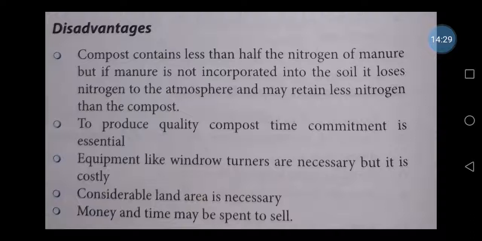Equipment like windrow turners is necessary, but it is costly. Windrow turners means, if you search on the net, you can even see the picture. If you are dumping lots of waste, in between you can turn the waste by using big vehicles like a JCB. It will look like a JCB, but very big, in order to turn the waste material, so that all the waste materials dry up again and the decomposition will be very easy. But since it is very costly, many times we never use this type of equipment for turning it.